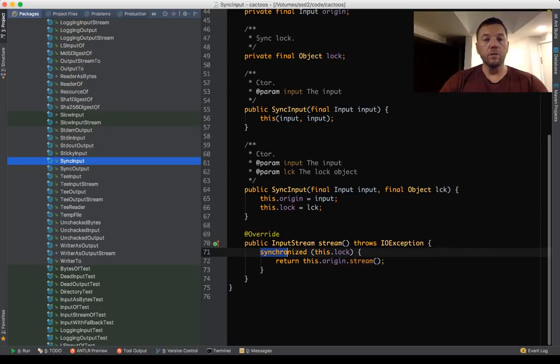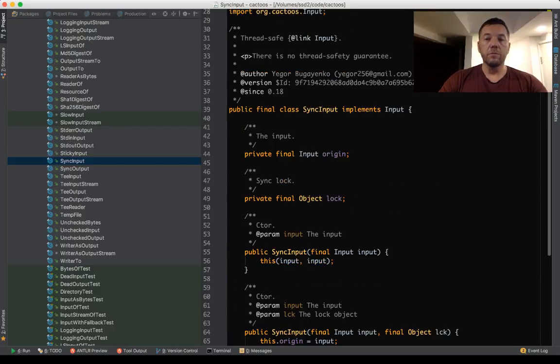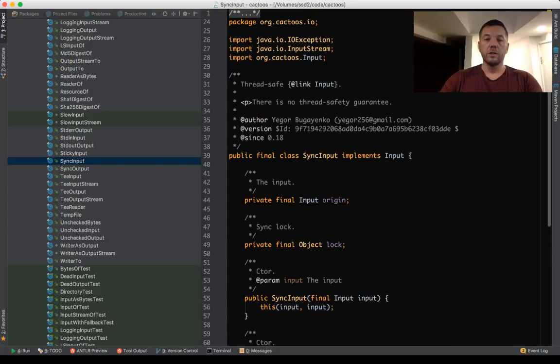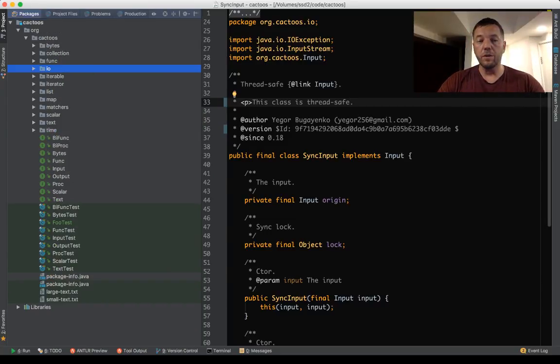So by definition, the input is not thread safe. But the sync input, oops, you see it says there is no thread safety guarantee. This is wrong. Thread safe input, there is no thread safety guarantee. That's a bug. This class is thread safe. That's how the documentation should sound. And we have it for everything. For each primitive, for each class we provide, we have a synchronized decorator which helps you to make it thread safe.